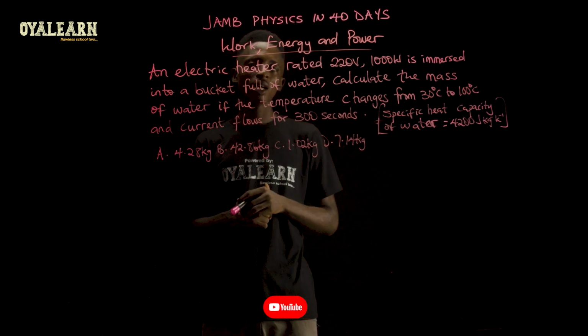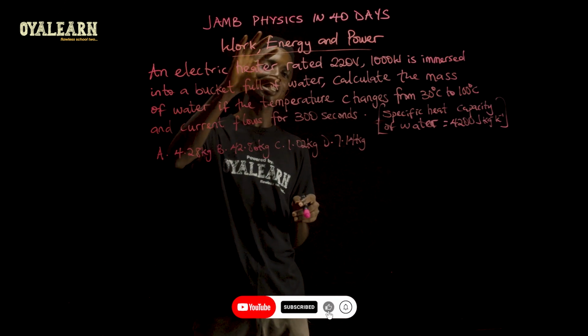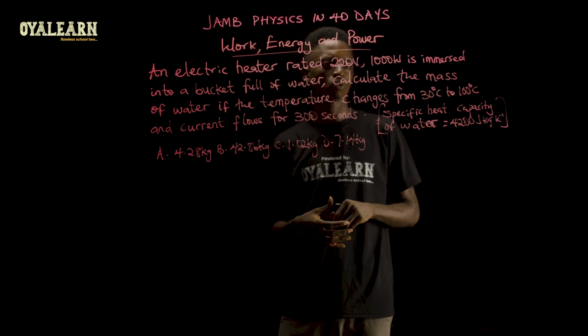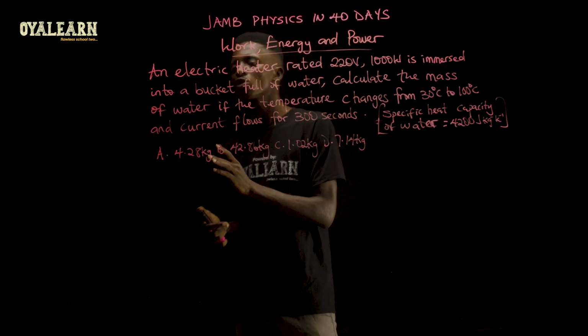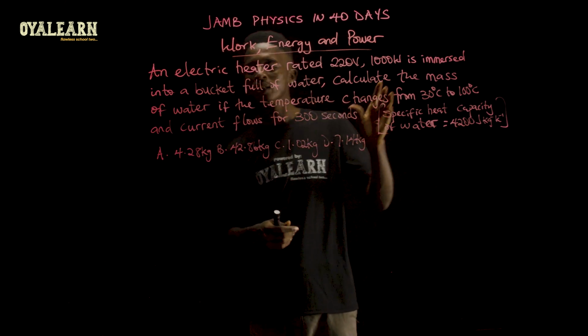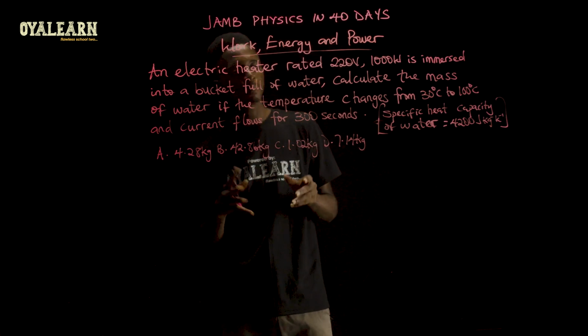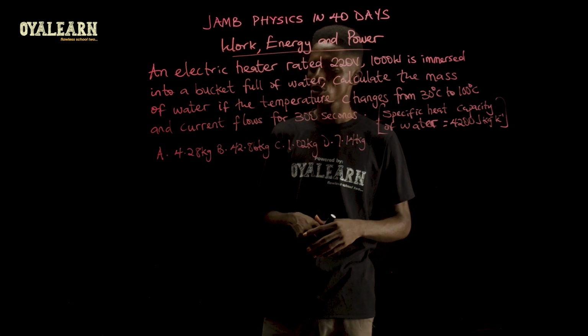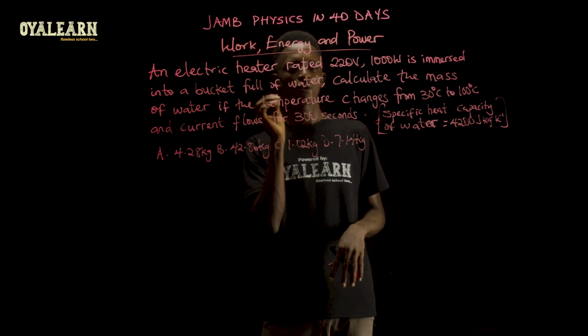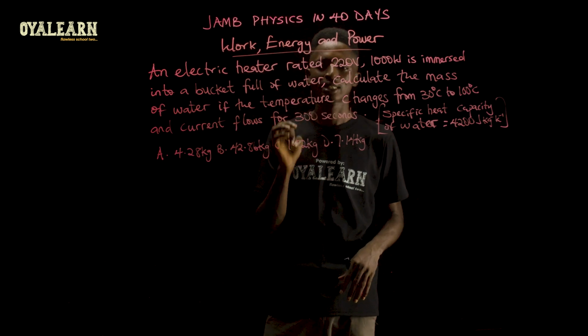This question says that an electric heater rated 220 volts and 1000 watts is immersed into a bucket full of water. So we have to calculate the mass of the water if the temperature changes from 30 degrees Celsius to 100 degrees Celsius and the current flows for 300 seconds.